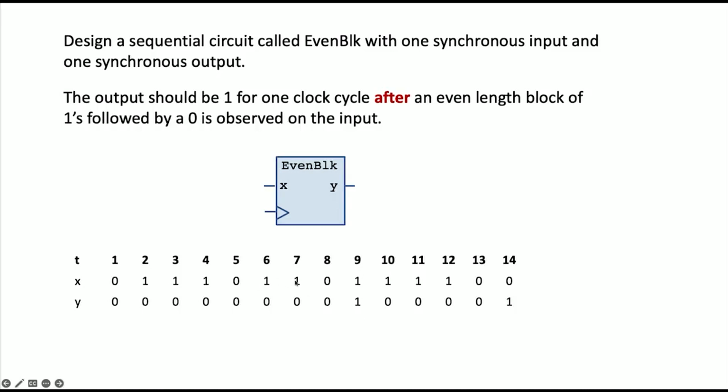All right, every time we have an even block of 1s followed by a 0, we're going to output a 1 on the following clock edge. So we actually have to clock in this 0 before we're going to respond. Okay, and let's see. So here's another block of 1s, and this one has 4 1s. 4 is also an even number, so Y is also 1 here. Okay, so now this has to be sequential, right? Because we have to keep track of what we saw on X. In particular, we need to keep track of how many 1s we saw.